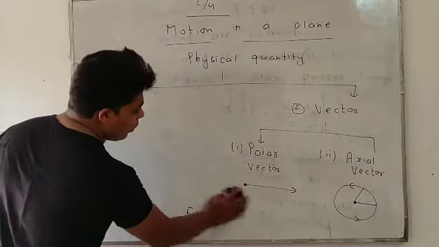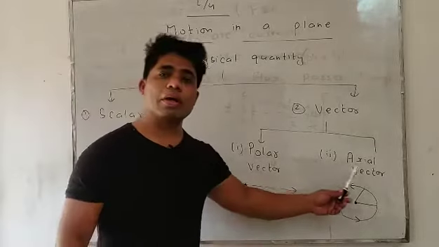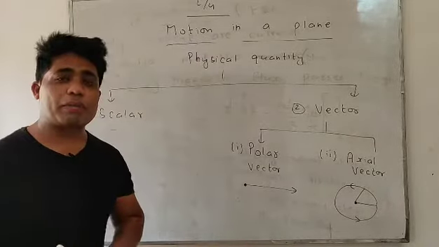Now students, vector quantities are mainly classified in two parts, polar vector and axial vector. What is a polar vector?